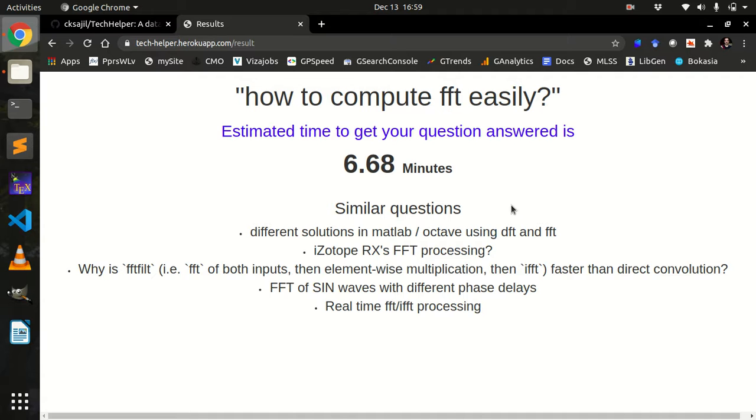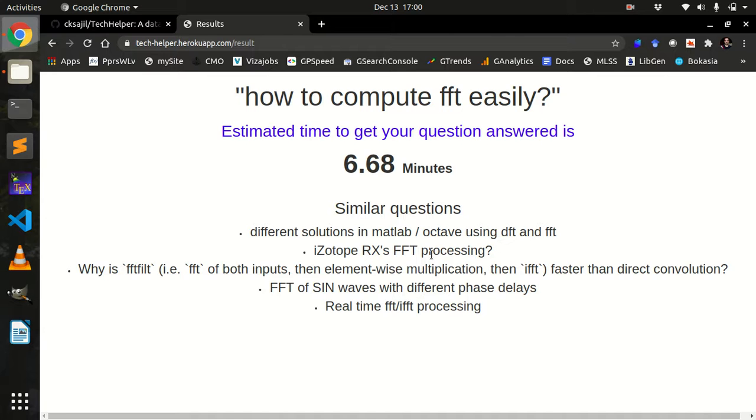And there are similar questions. These are the top similar questions in this category, which got the fastest response. There is a question regarding how to use the computation in MATLAB or Octave, and how to do real-time FFT or IFFT calculation, like that. These are actually the question headers. I can even go with more granular details like the question body and other content, but for the purpose of demonstration I have only shown the question title.